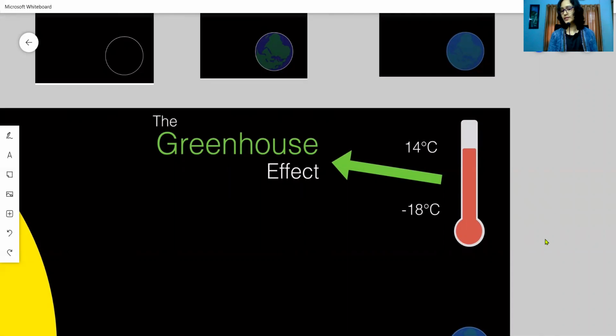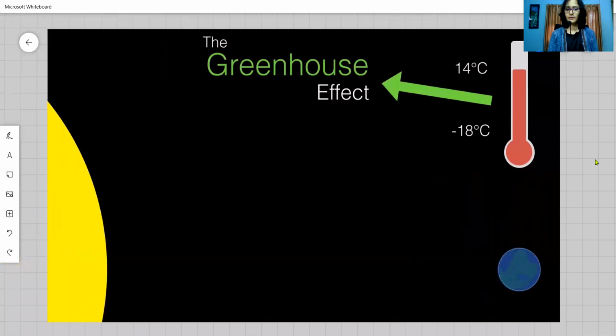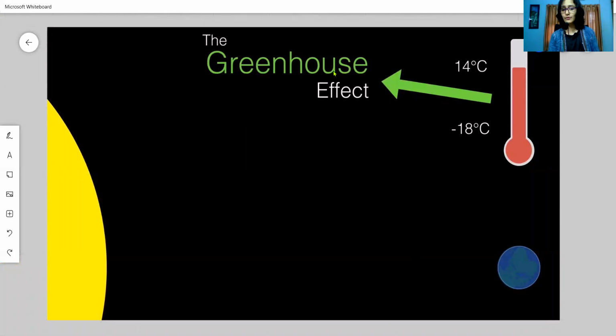And now, what is the problem here? The amount of greenhouse gases that are naturally present will maintain the temperature at 14 degrees. But today, due to industrialization, we are releasing excess carbon dioxide, methane, CFCs, and ozone. The proportion of the greenhouse gases in the atmosphere has increased tremendously.